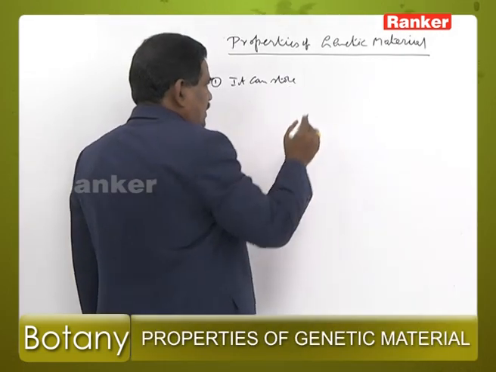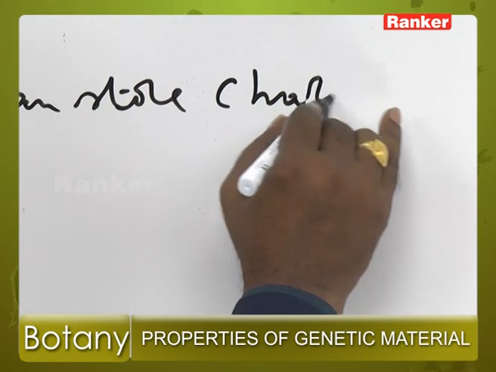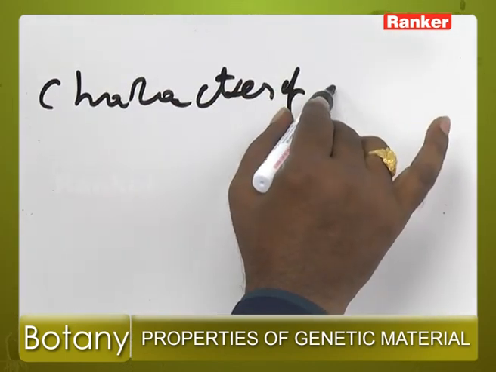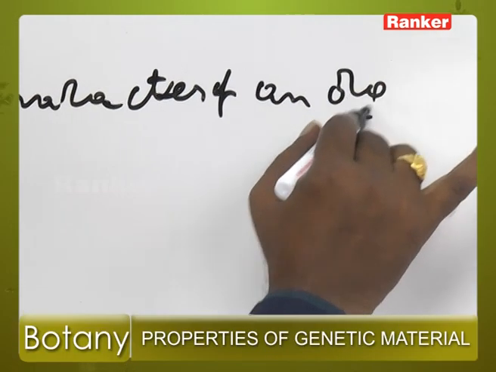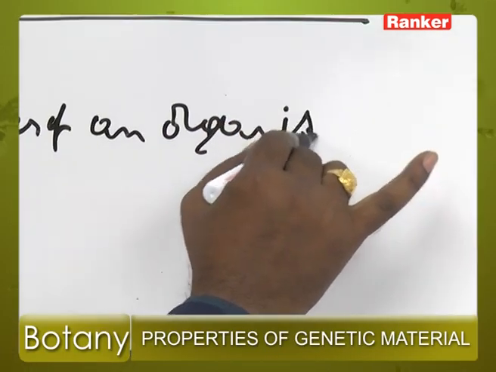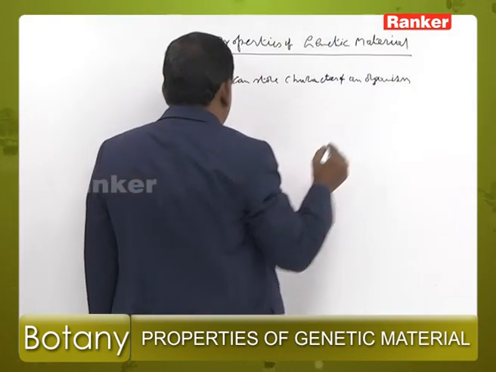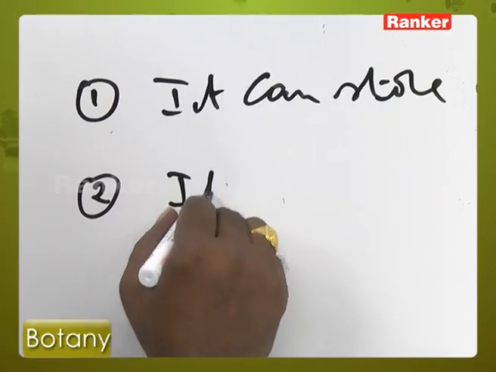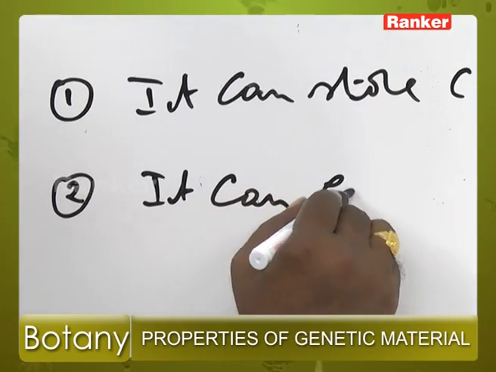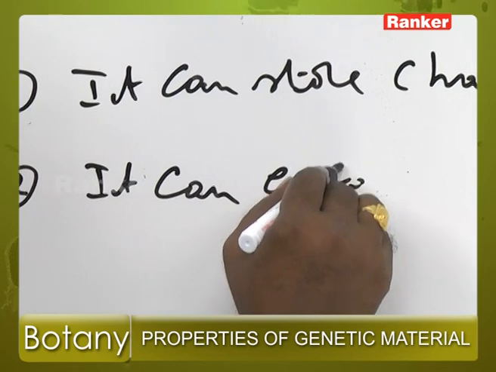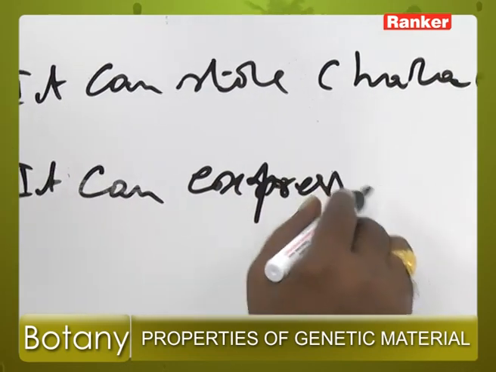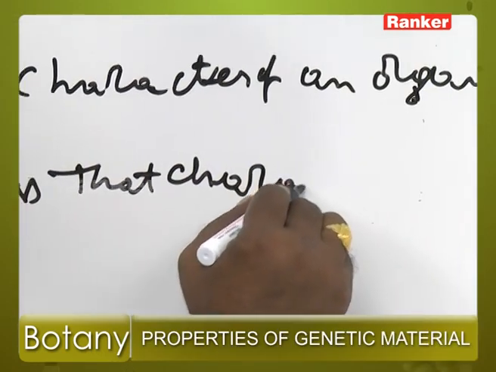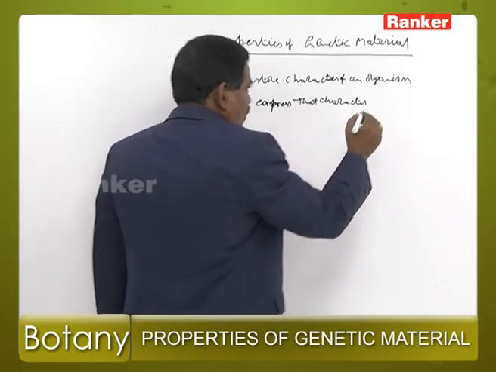It can store the character of an organism. It can express that character whenever necessary.